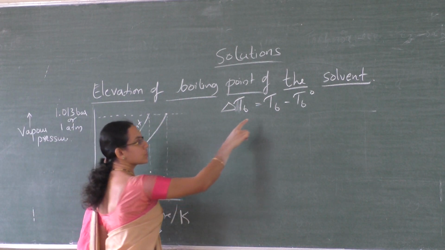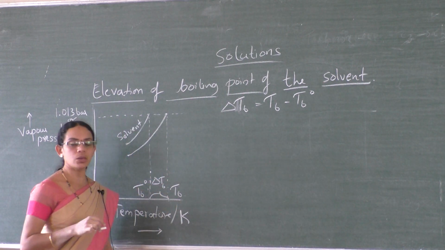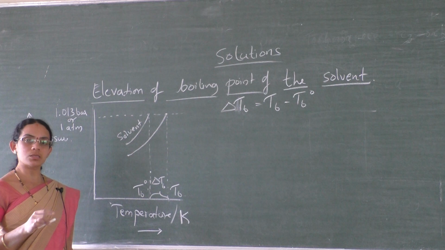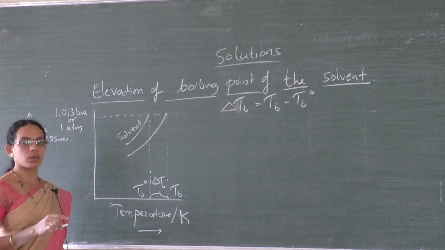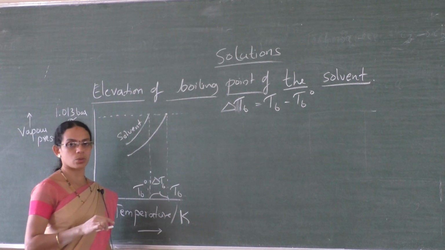So, delta TB is equal to TB minus TB naught. Now, for dilute solutions, the elevation in boiling point is directly proportional to the molality of the solution.